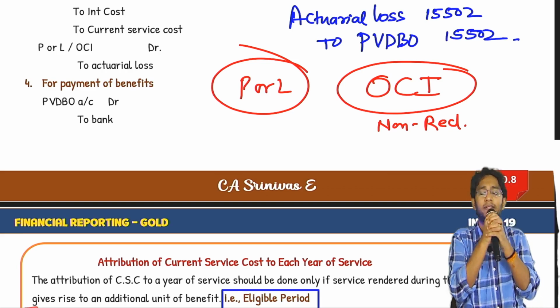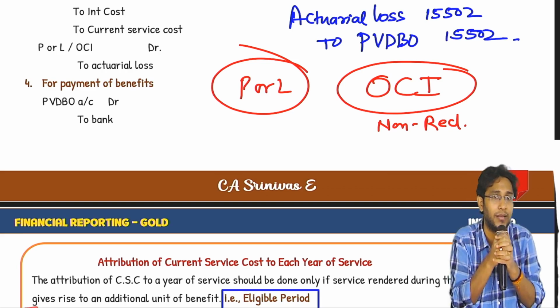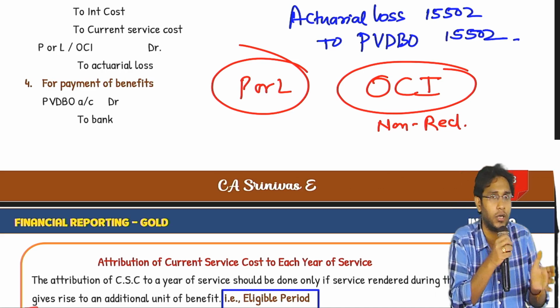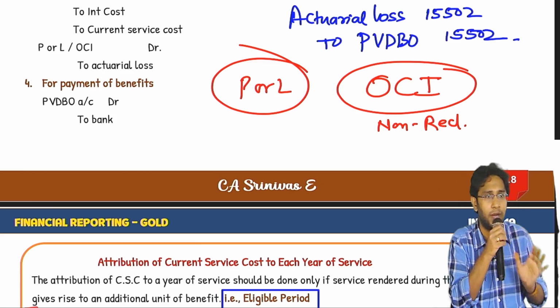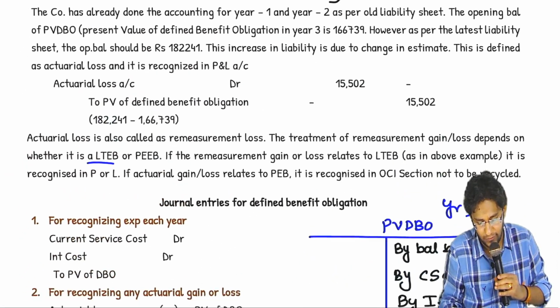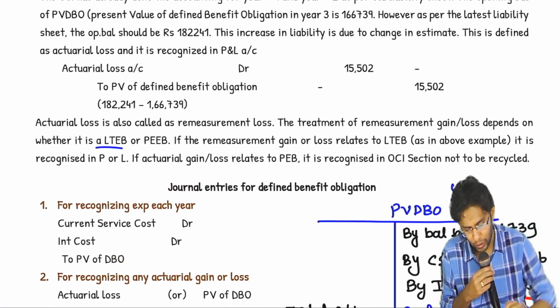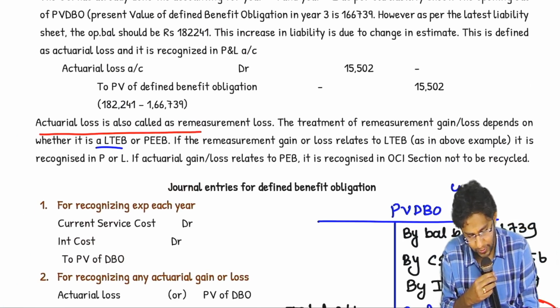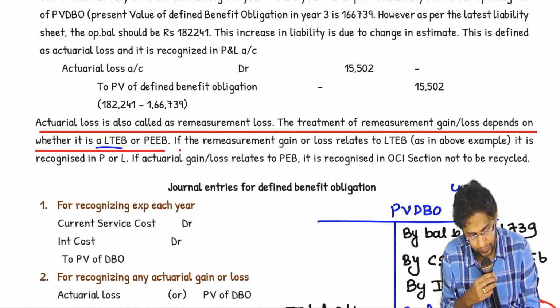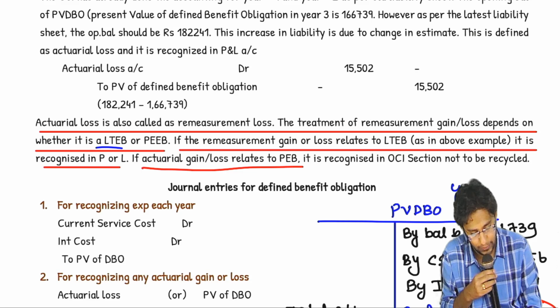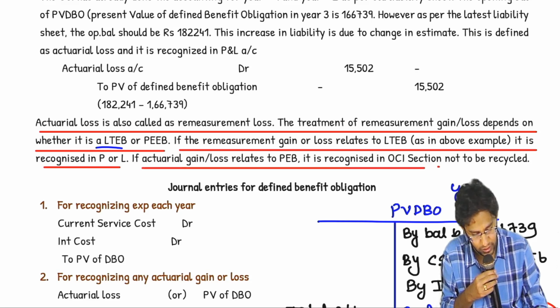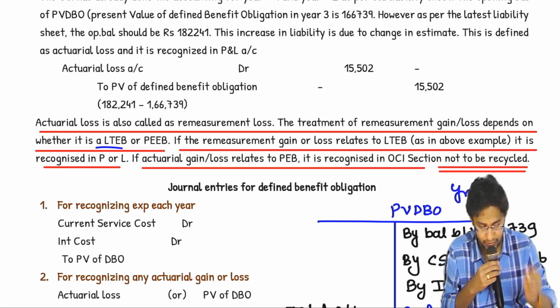So if somebody asks you where to take an actuarial gain or loss, that depends on whether it is a long-term employee benefit plan or post-employment benefit. Clear, sir, till here? This story I have written. Actuarial loss is also called remeasurement loss. The treatment of remeasurement gain or loss depends on whether it is LTEB or PEB. If the remeasurement gain or loss relates to LTEB, it is recognized in PRL. If it relates to PEB, then it is recognized in OCI, not to be reclassified.